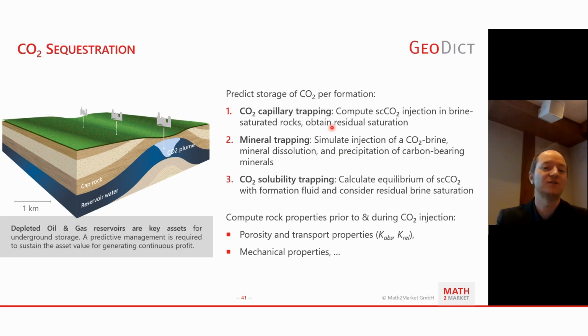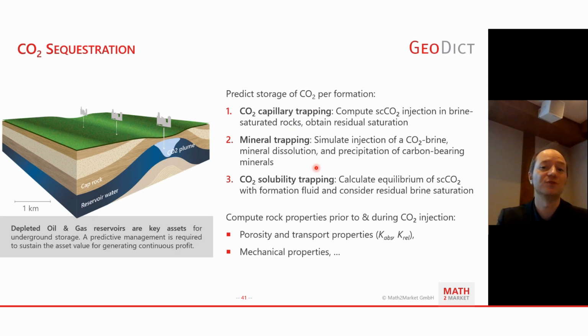So we can compute CO2 capillary trapping. Basically, we compute an injection of supercritical CO2 into brine-saturated rocks and obtain a residual saturation, not considering solubility questions for this one.